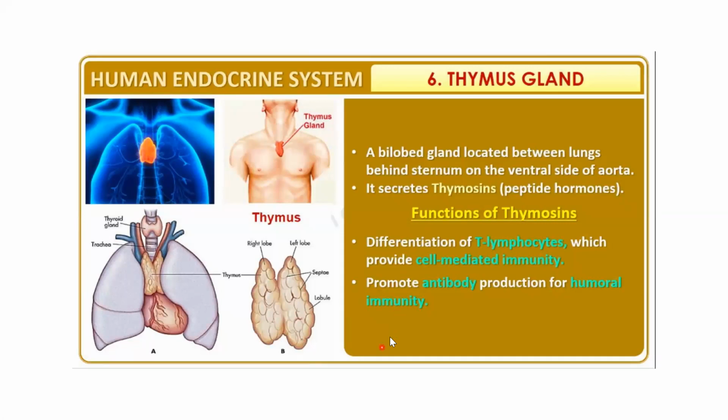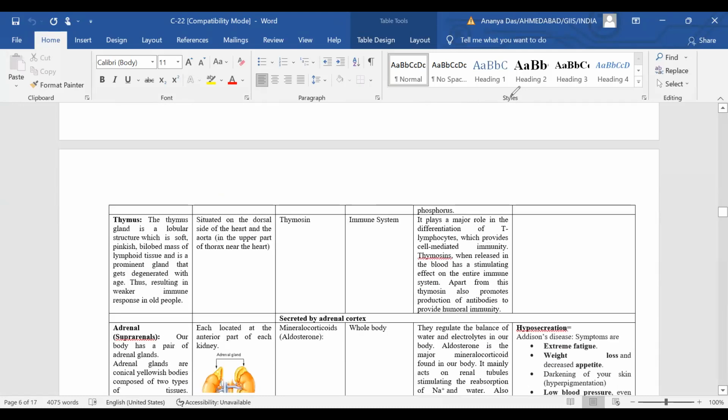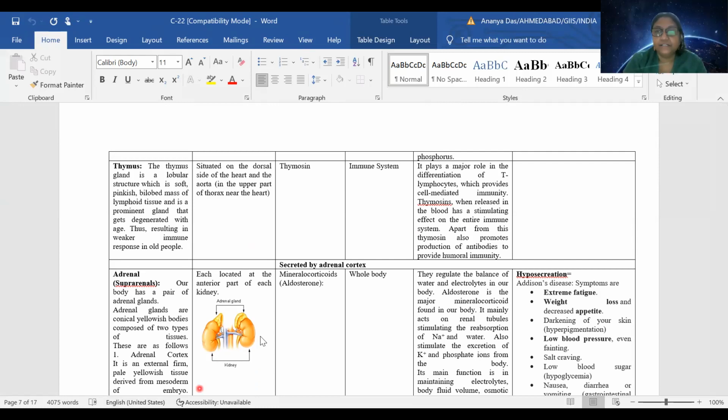So the next gland of discussion, after parathyroid, is the thymus gland. Generally this gland is non-existing in adults, and it is present only in children. And as we age, the size of the thymus gland is reduced, and eventually it is diminished.